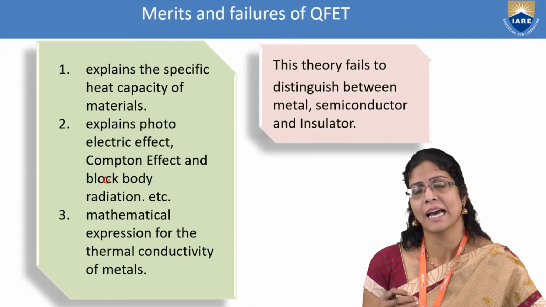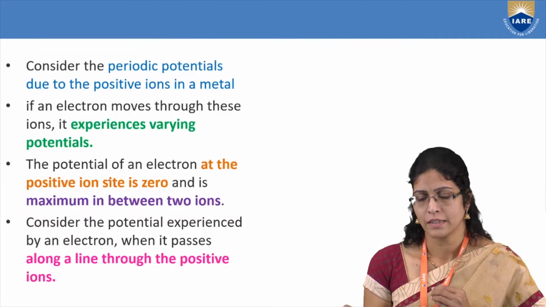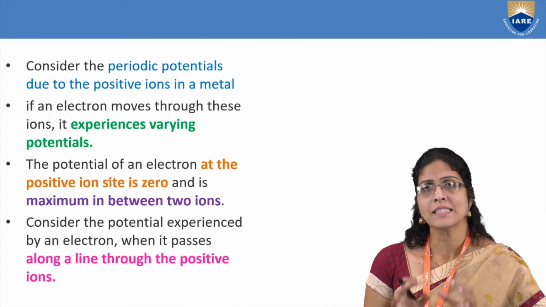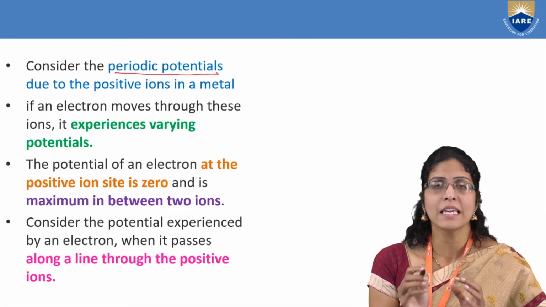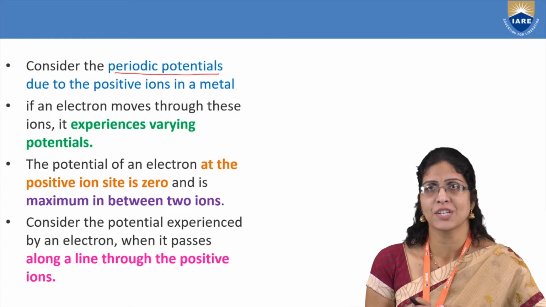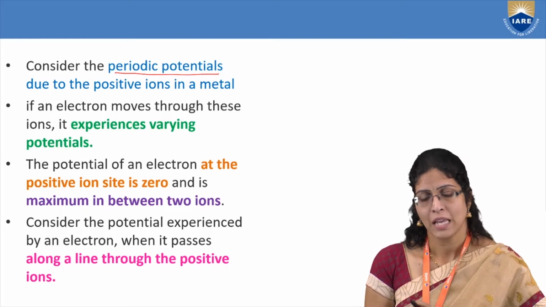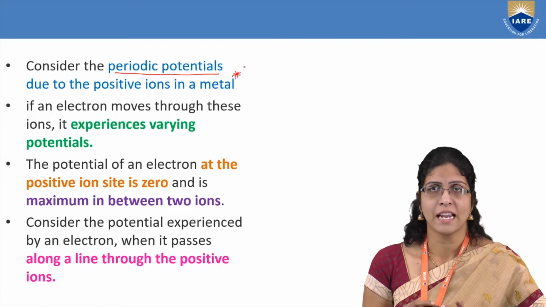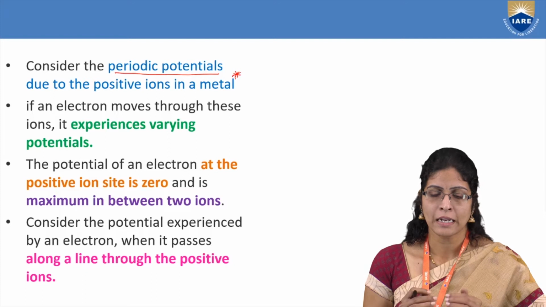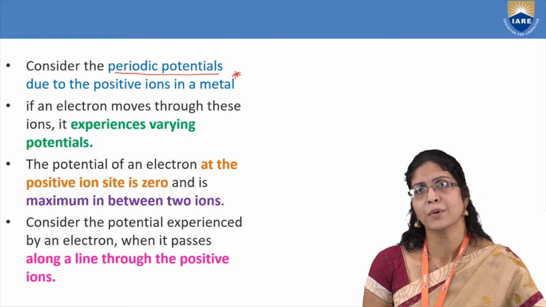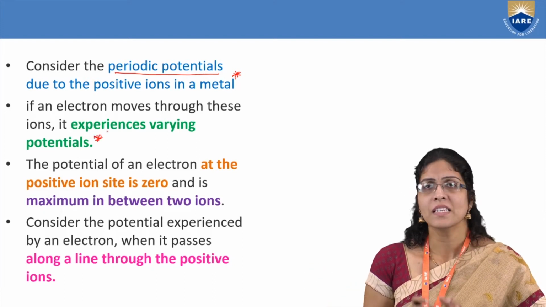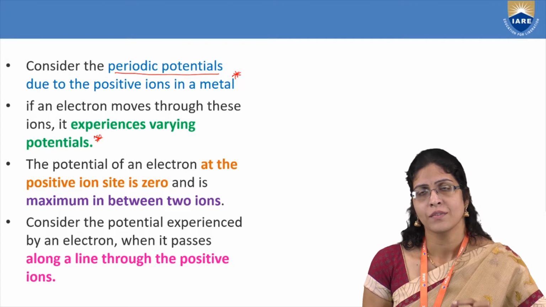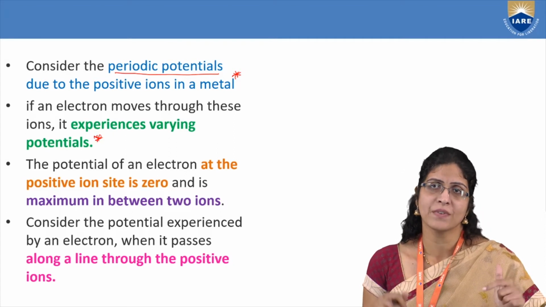Holding on to this behavior and carrying forward, Bloch could give us good results by considering that this electron is there among the positive ions, which form a lattice, and hence he expected that they have periodic potentials due to the positive ions in a metal. I will explain this point in the coming slides. So this electron, though experiencing periodic potentials, when it moves along the ions, will experience varying potentials. The potential of an electron at the positive ion will be zero, and it will be maximum in between the two ions.